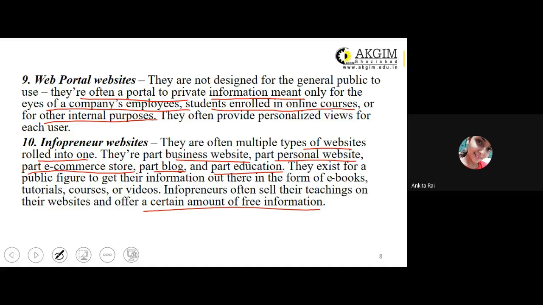Ma'am, any institutional website? No, it's not an institutional website, because in institutional websites or educational institutional websites, you don't find any content which is being sold out by the educational institute. ठीक है, जनरली तो नहीं होता है. आपका जैसे ये अनअकैडमी लिया है या फिर बायजूस है, इनका सेटअप ही अलग है. They are there to sell the content or to sell their teaching, which is online teaching. So yes, such type of websites, they can be categorized as infopreneur. Clear?